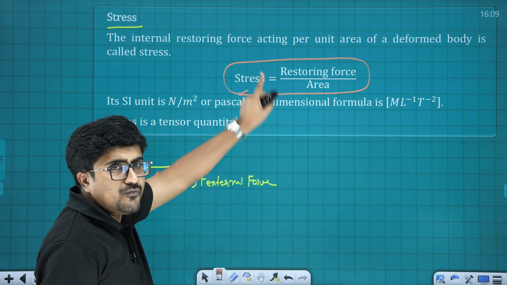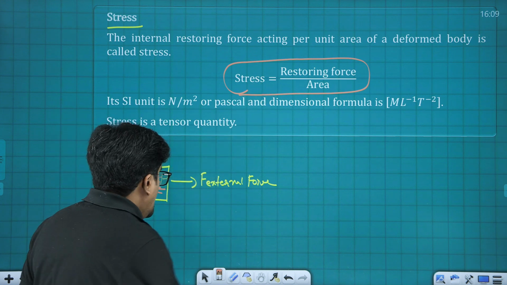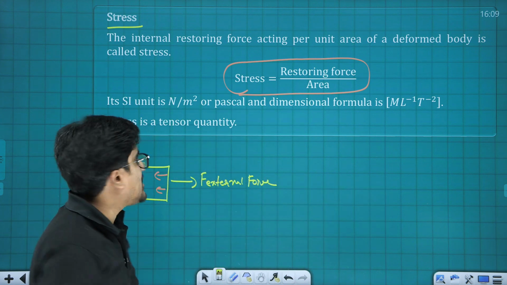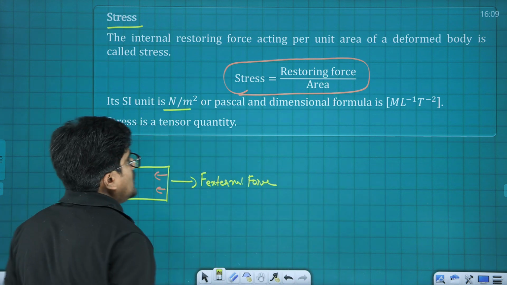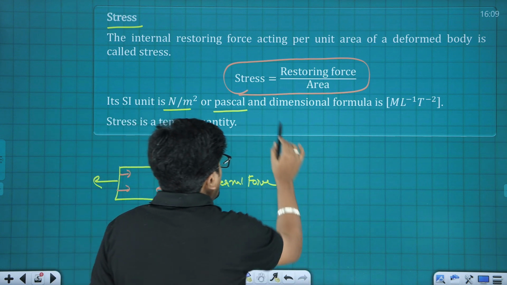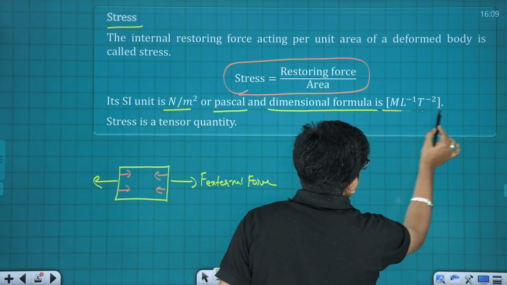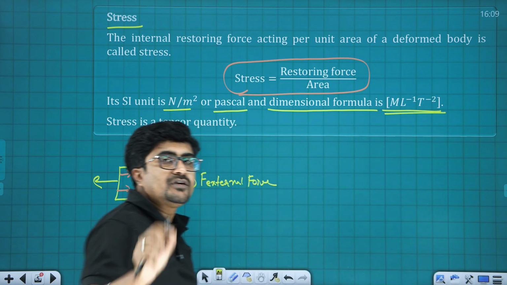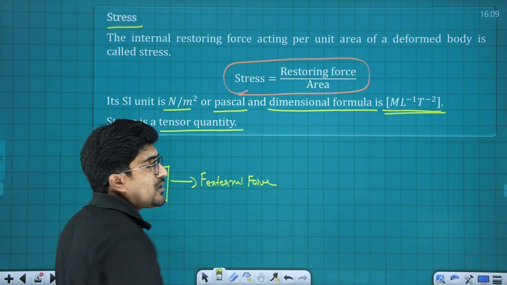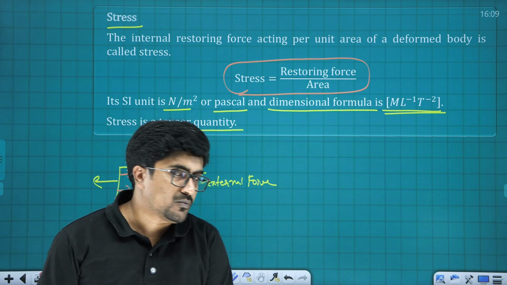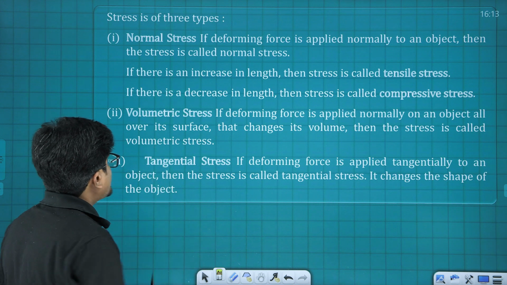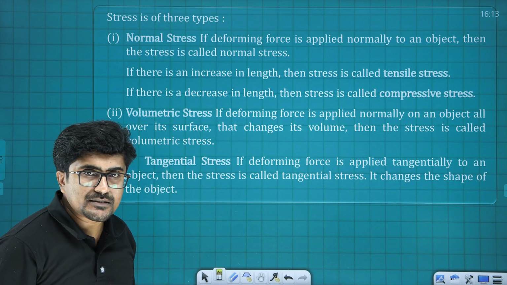Now as it is force upon area, it's going to have the same unit as well as dimension as that of pressure, that is Newton per meter square, and the unit is Pascal. And the dimensional formula is the same as that of pressure, that is ML^-1 T^-2, and it's not a scalar quantity, it's not a vector quantity, but it is a tensor quantity.